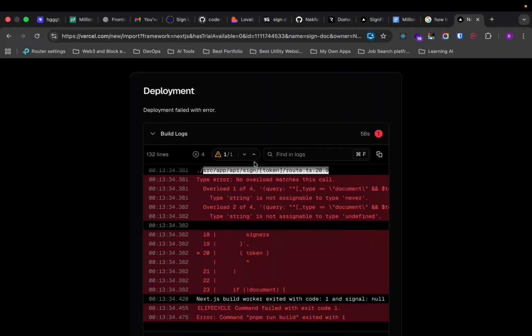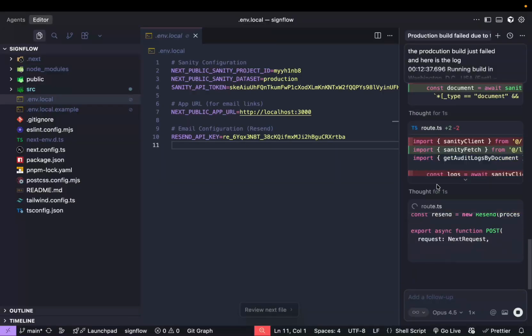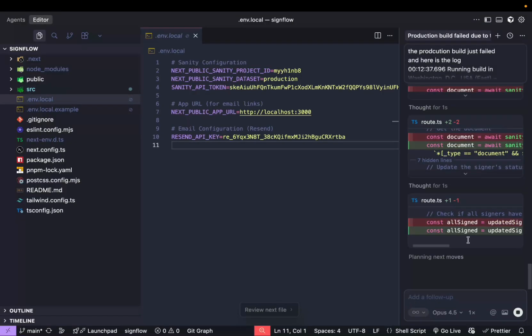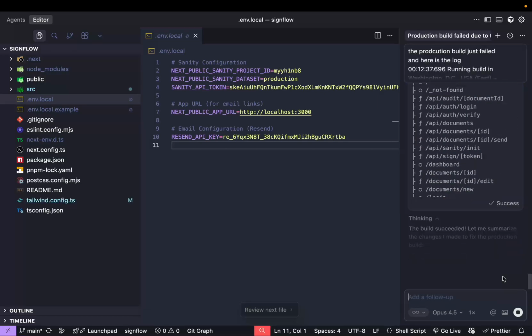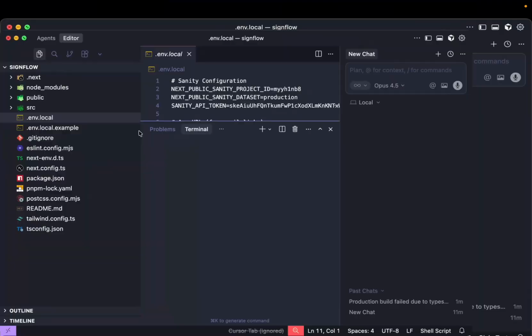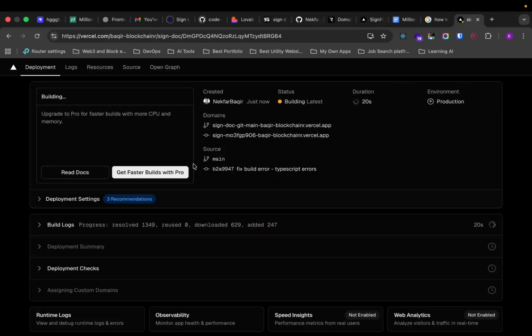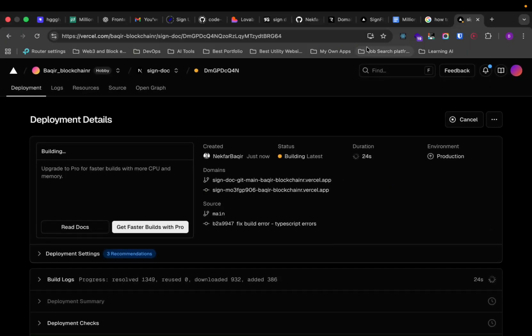In the deployment, we faced some errors, and yeah, I did some back and forth with AI to fix them and pushed it back, and then the deployment was running again. So yeah, that's that. And then another thing that we need to add is we need to go to here,